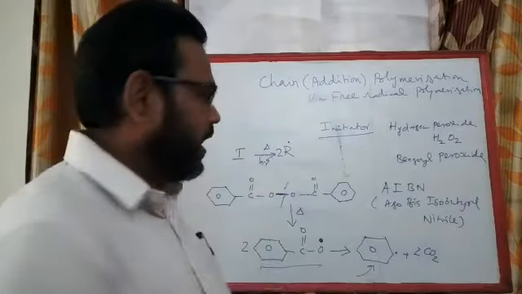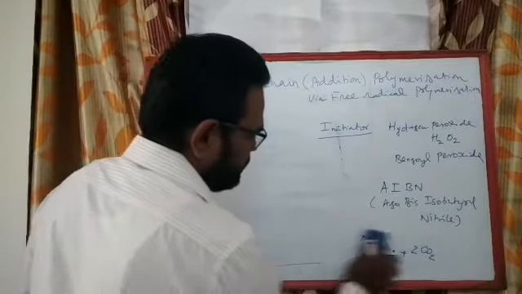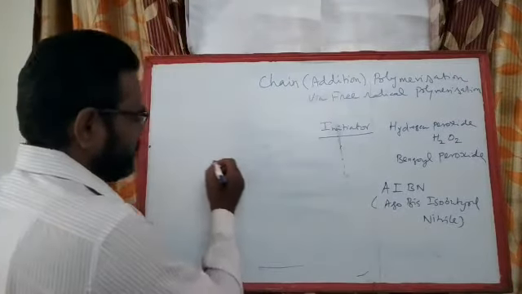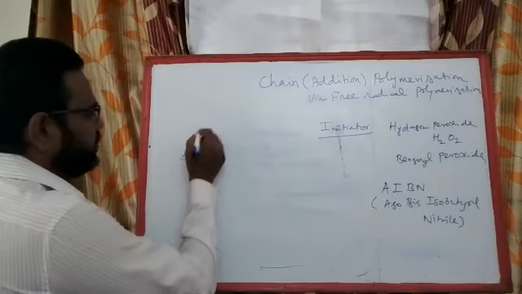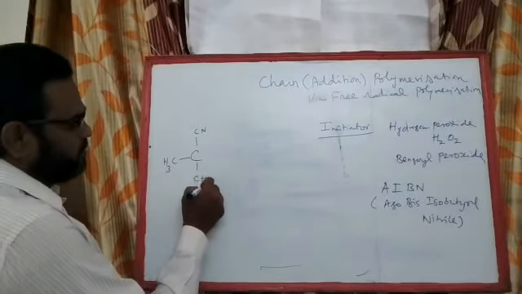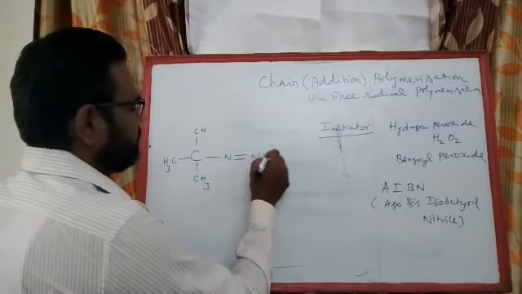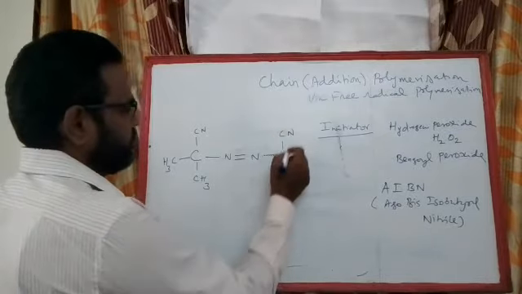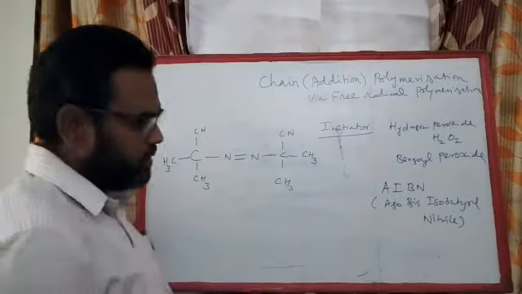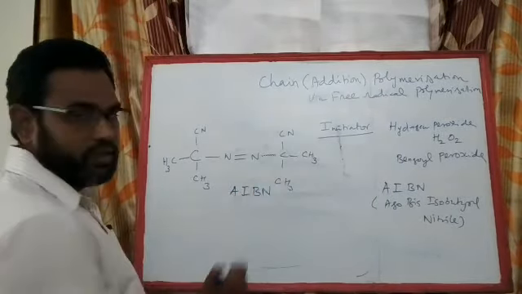Now let us see another initiator, azobisisobutyronitrile.